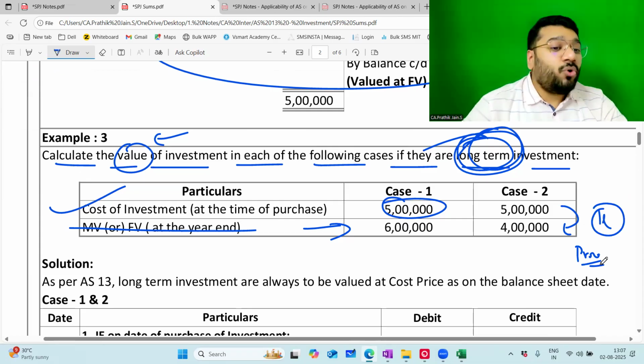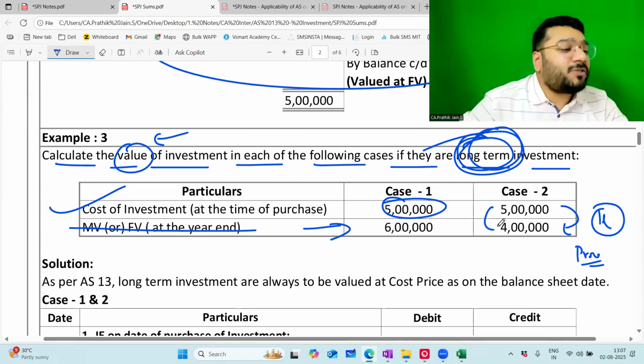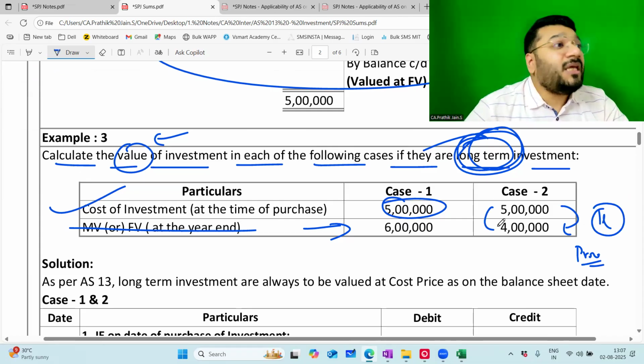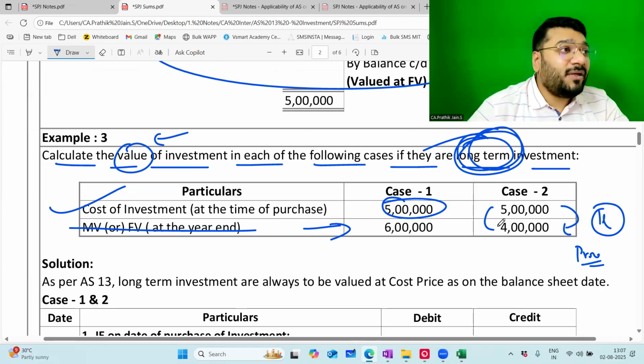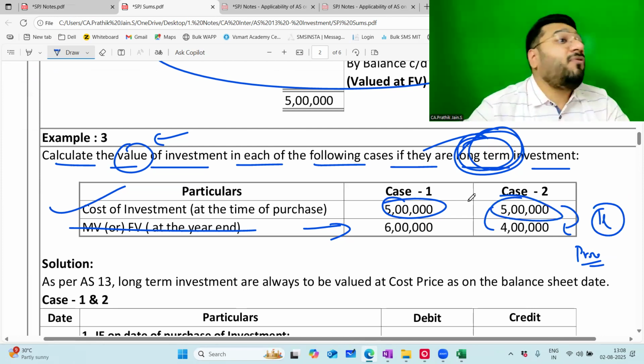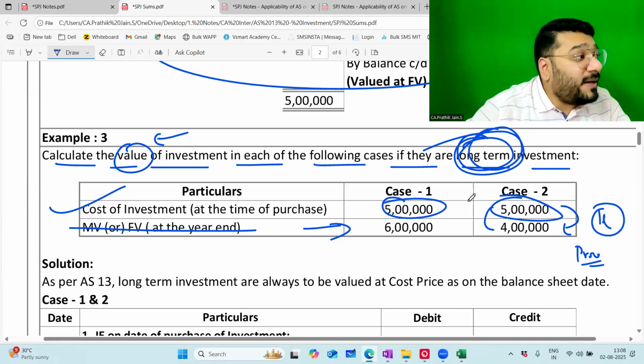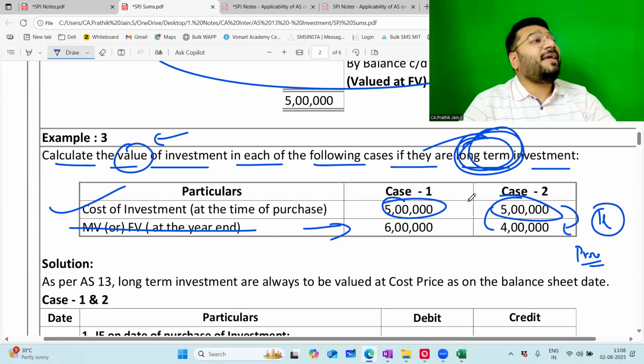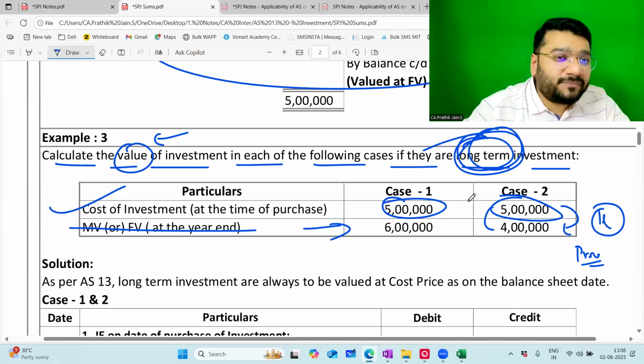AS13. So AS13 says compare the cost price with the market value. If you think this change is not permanent, today going down, tomorrow it will go up, then record the investment at cost price itself. But if you feel that this fall in the value of the investment is permanent in nature, then you create a provision. Who is saying that? AS13. About that also I'll be discussing.